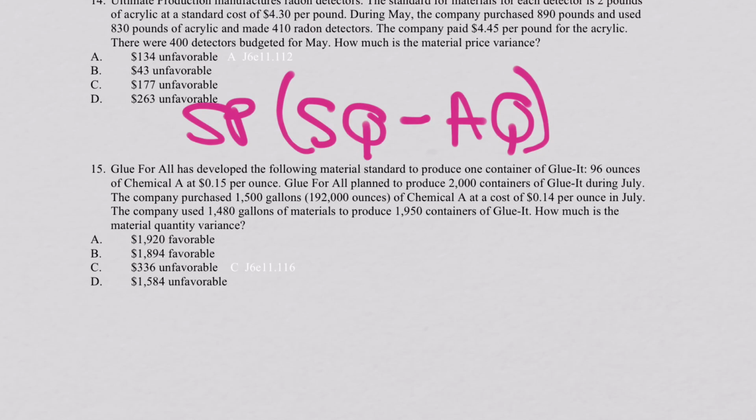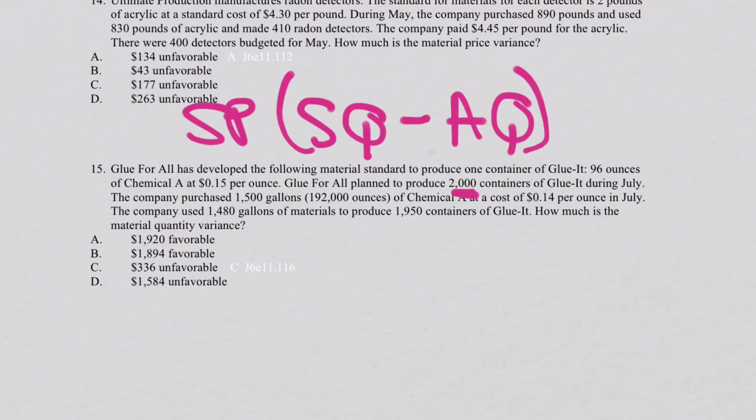So let's see what happened. Let's find out what the standard quantity used was supposed to be. Well, they planned to produce 2,000 containers, and each container would have been, how much? Let's see, each container.